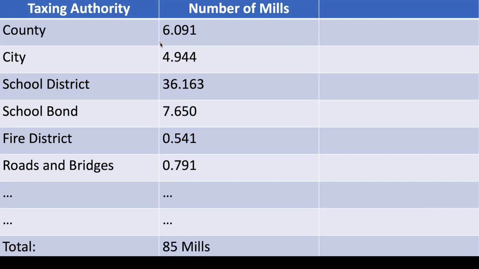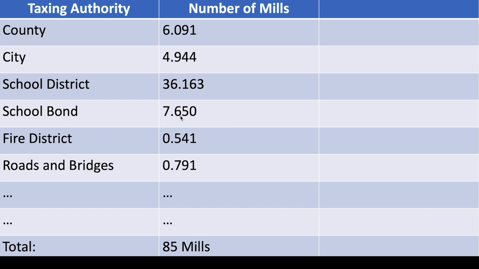Property taxes are ultimately levied and collected by multiple local governing bodies that have taxing authority over your home. These taxes are called mill levies, or mills. Multiple local government entities have the authority to levy mills against your home to fund public programs. Now, if you look at an example here, you'll see that your county may issue 6.091 mills. The city may issue 4.944 mills. The school district may issue 36, and so on for different local taxing authorities.